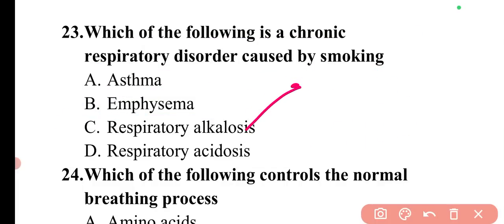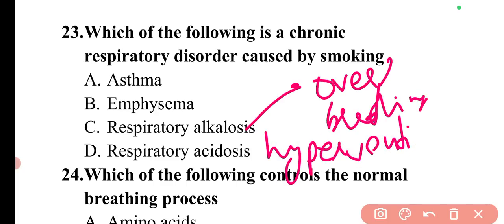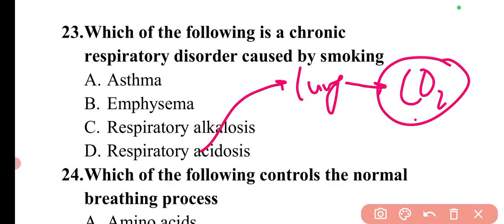Then there is respiratory alkalosis. So respiratory alkalosis is basically due to overbreathing. It is due to overbreathing called hyperventilation. It is known as hyperventilation, which is respiratory alkalosis. Then next is respiratory acidosis. Respiratory acidosis is simply a condition that occurs when lungs cannot remove all the carbon dioxide produced by the body. Okay, lungs are not able to remove the carbon dioxide out of the body. So that condition is known as respiratory acidosis.